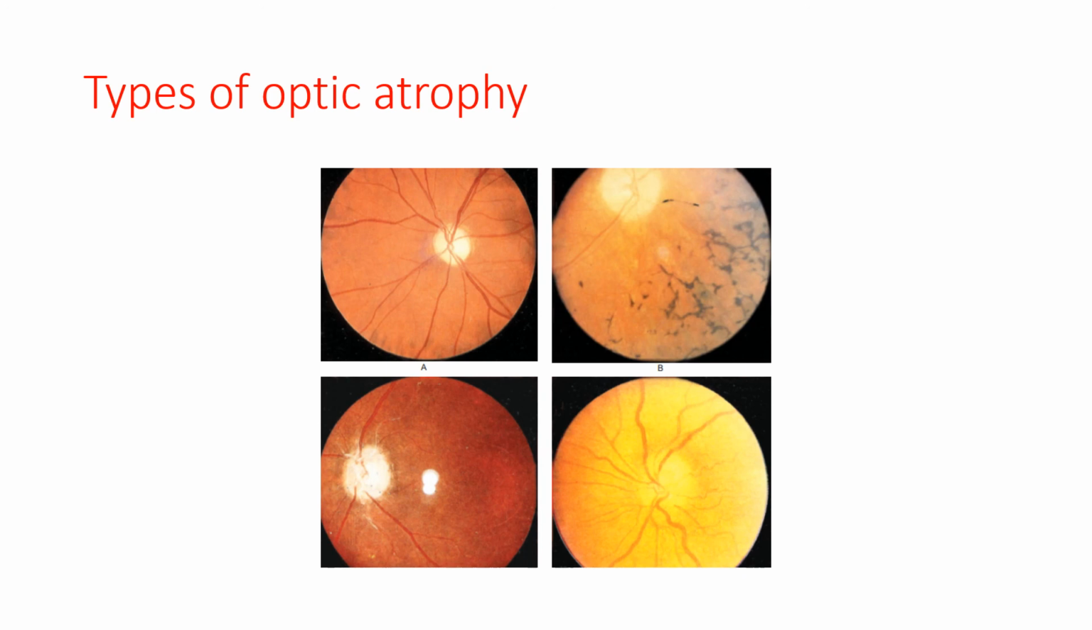Now D. D is not a very clear picture. It's a case of vascular optic atrophy, or ischemic optic atrophy. So here mostly there will be a pallor of the optic disc.